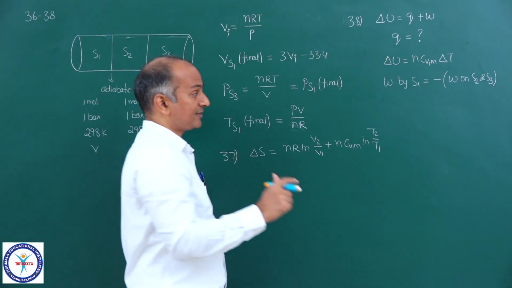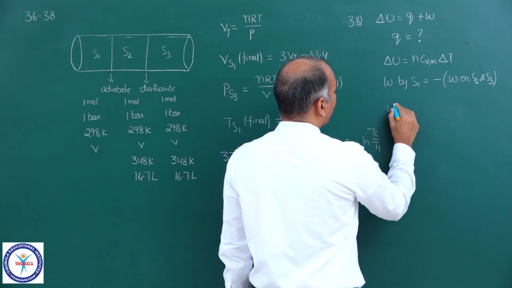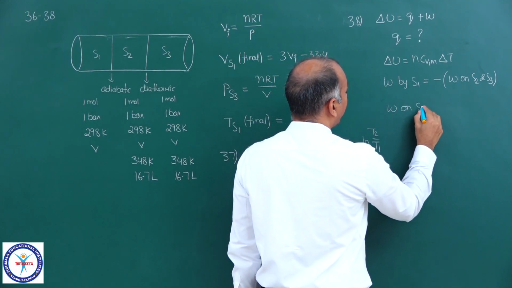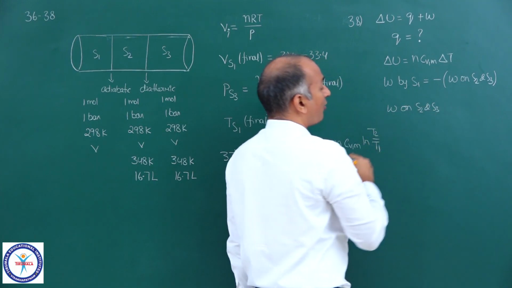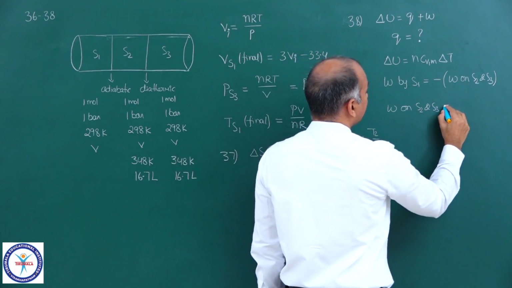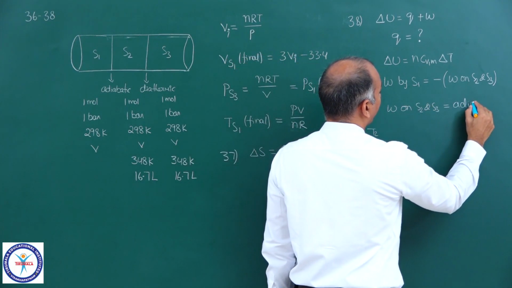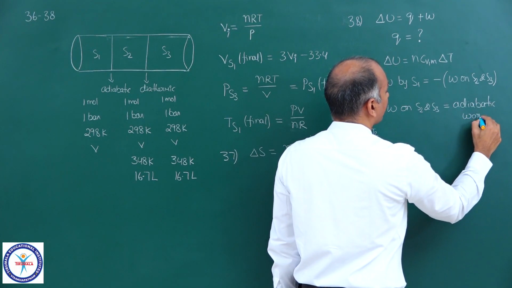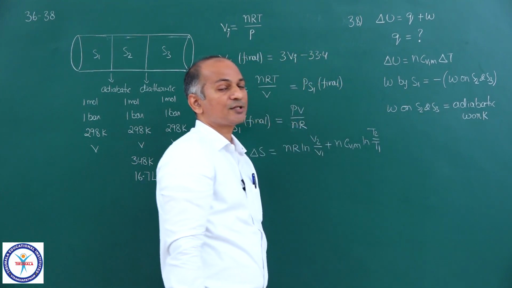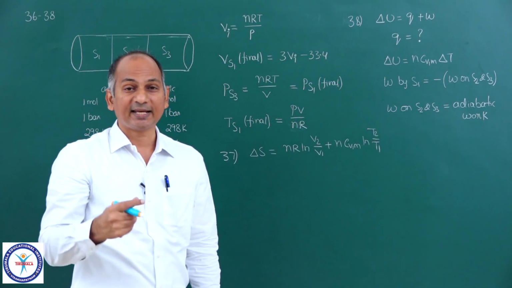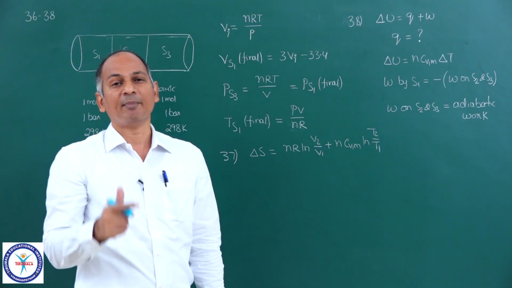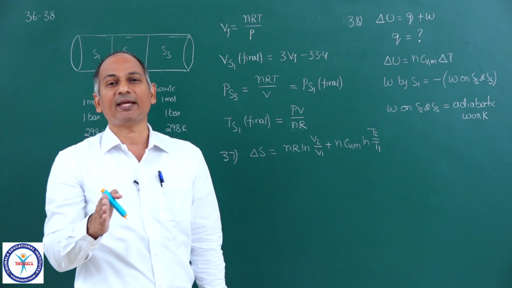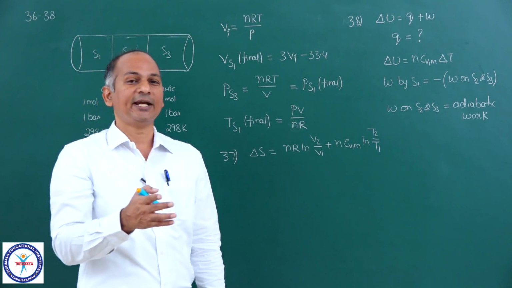And how do you calculate this? This is adiabatic work, because Q is 0. The process occurring in S2 and S3 is adiabatic, because S1 and S2 are separated by an adiabatic piston. So it is an adiabatic work.